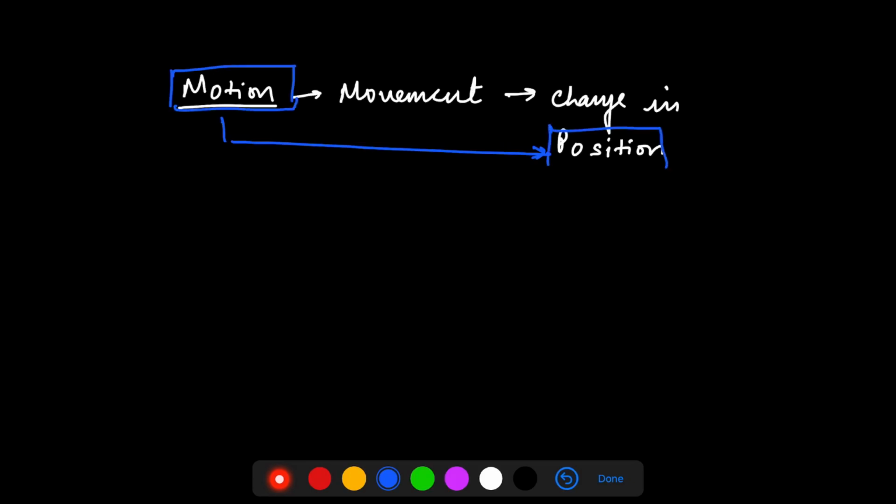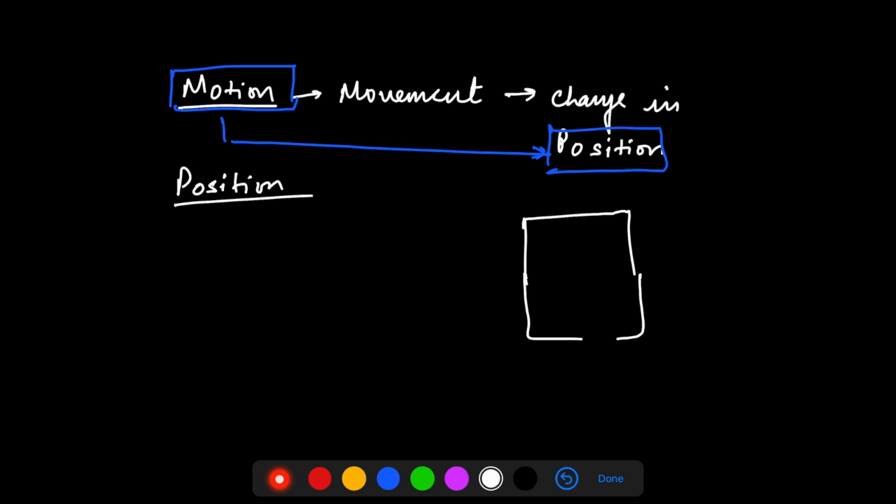If your position is changing, you will say that the body is in motion, and if your position is not changing, then you will say that the body is not in motion. So let's try to understand now what is position. If I have to define position, then let's say I have a room in here